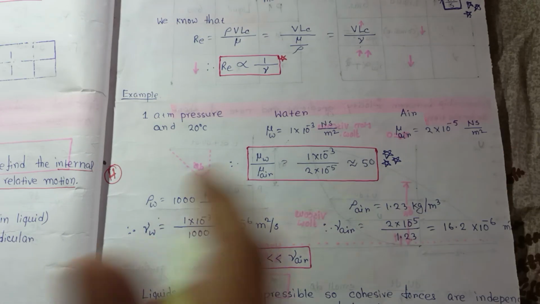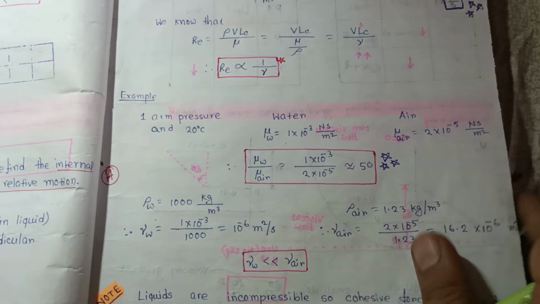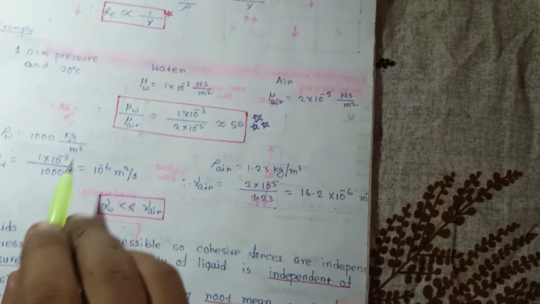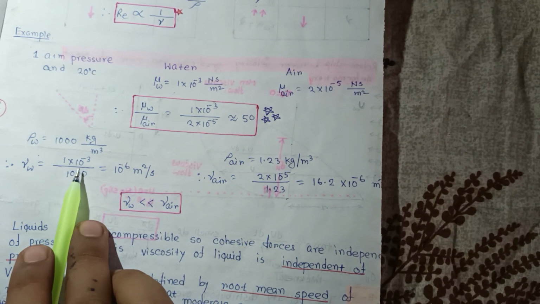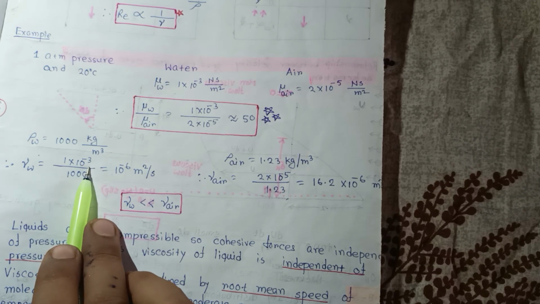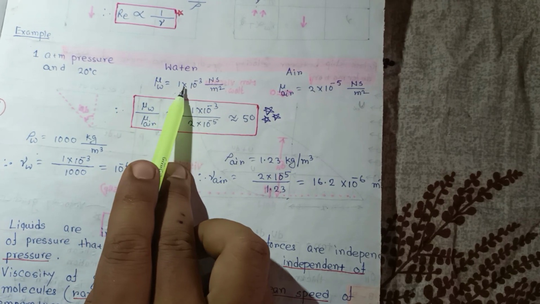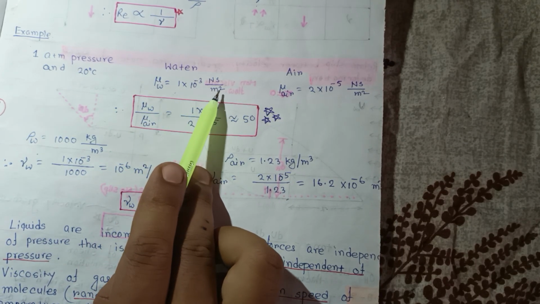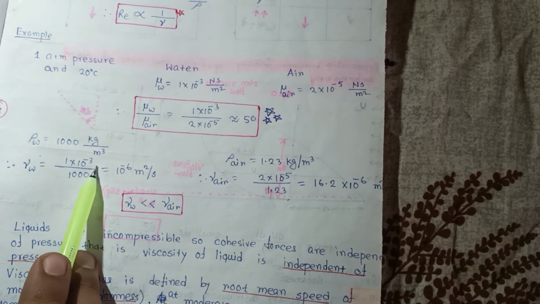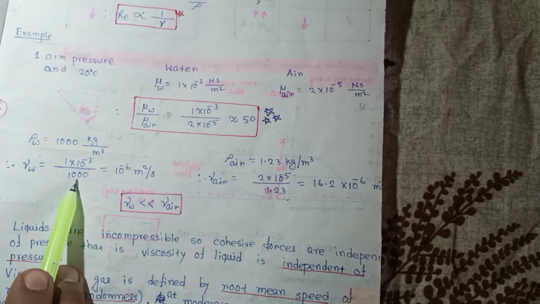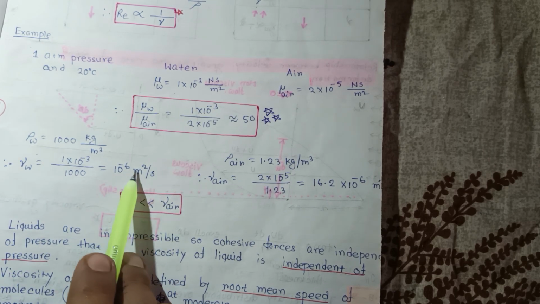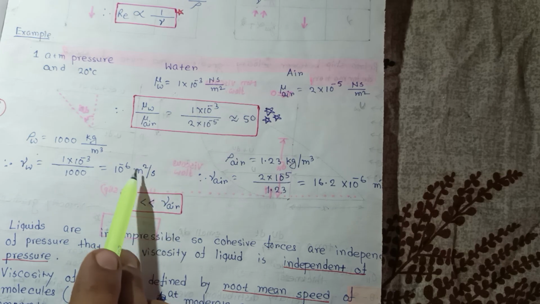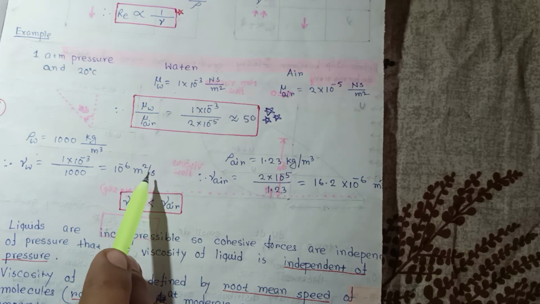Okay, now the density of water, we know that it is equal to 1000 kg per meter cube. So if you want to calculate the nu of water, nu is mu by rho. So mu of water is equal to 1 into 10 to the power minus 3 Newton second per meter square. So 1 into 10 to the power minus 3 divided by 1000, that is the density of water. So that is 10 to the power minus 6 meter square per second. Remember this unit, that is the kinematic viscosity unit.